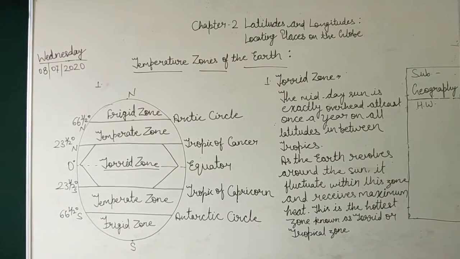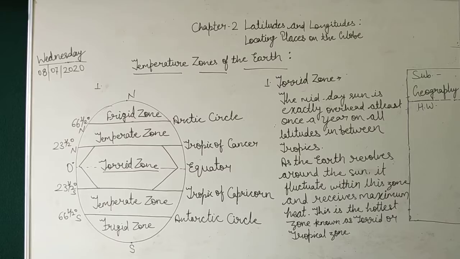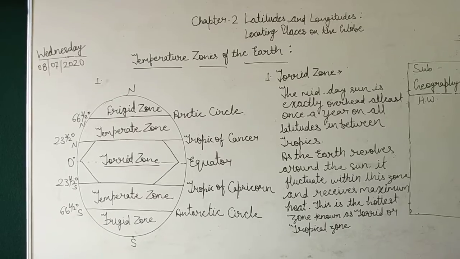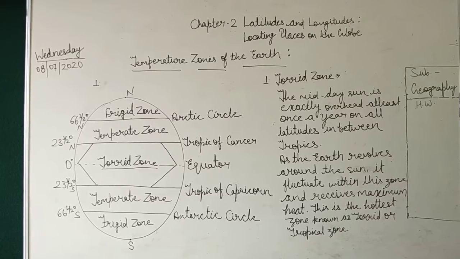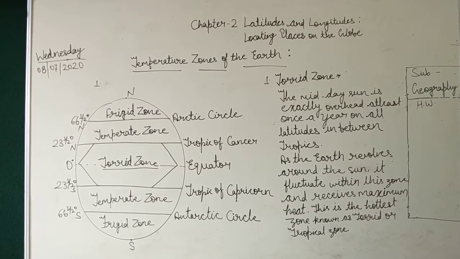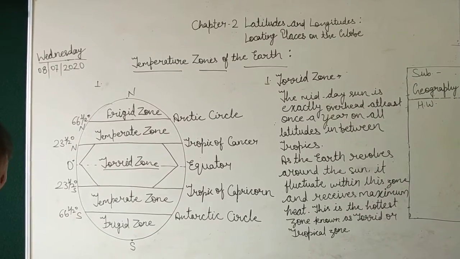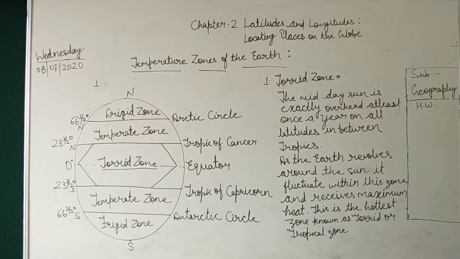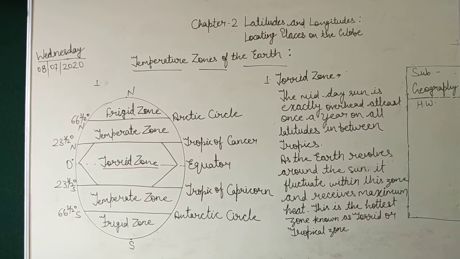So let's understand the torrid zone. The midday sun is exactly overhead at least once a year on all latitudes in between the Tropic of Cancer and the Tropic of Capricorn. As the earth revolves around the sun, due to the tilted nature of the earth's axis, the sun appears to move between the Tropic of Cancer and the Tropic of Capricorn. The latitudes between these two tropics receive the direct rays of the sun. So this is the hottest zone, also known as the torrid zone or the tropical zone.